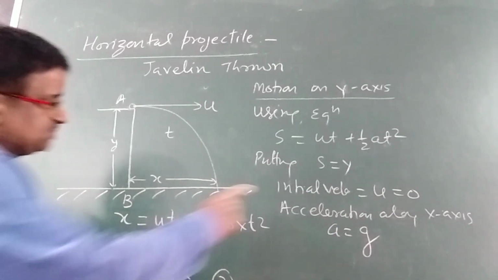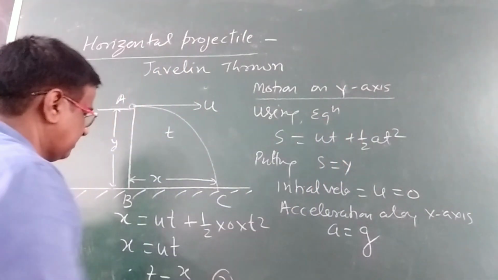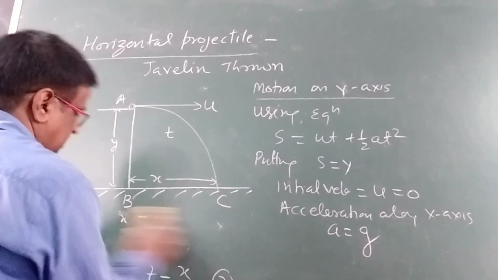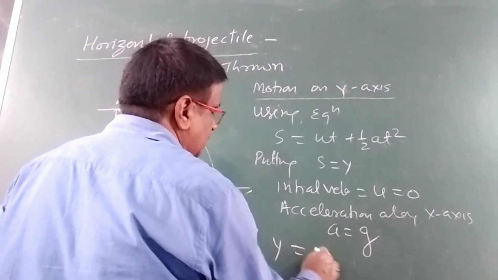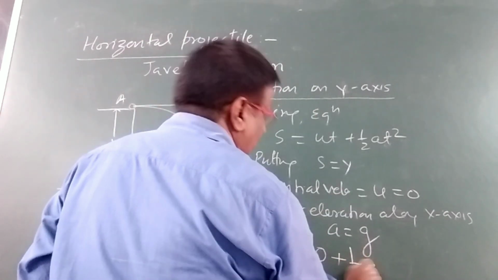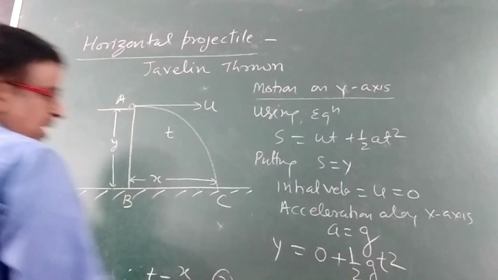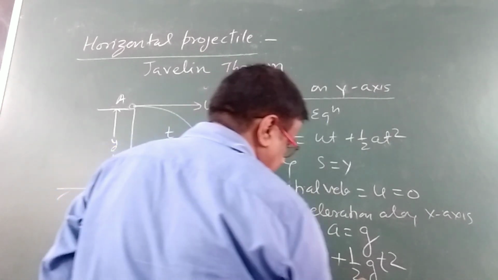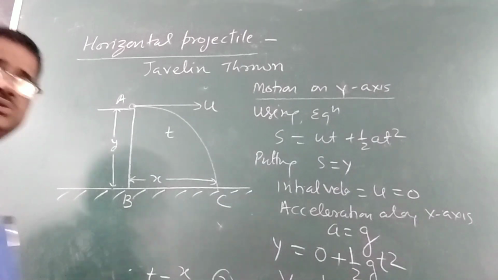So substituting these, the time will be t, the same time. We will get y is equal to, initial velocity is taken 0, so this term will be 0, plus 1 by 2 gt square. So we have y is equal to half gt square. This is equation number 2.